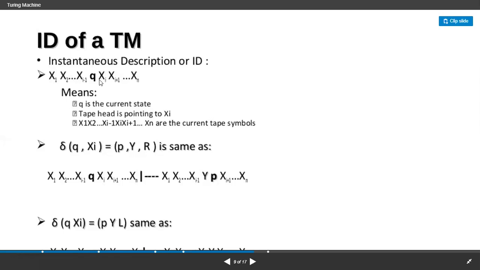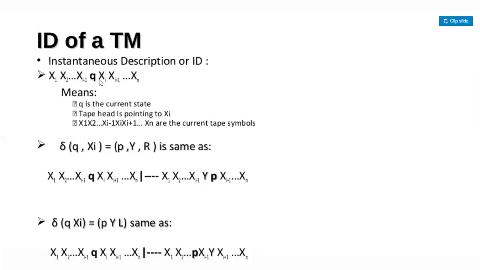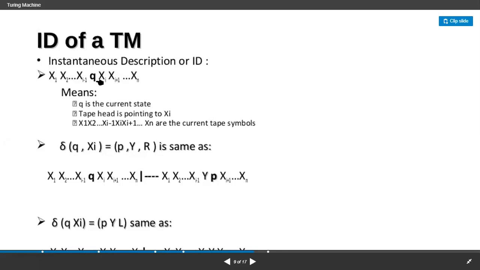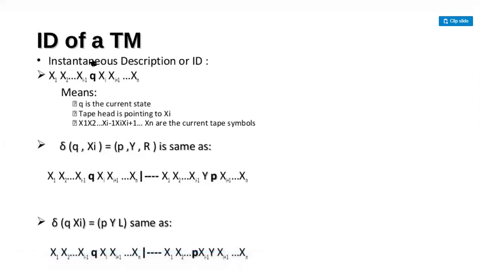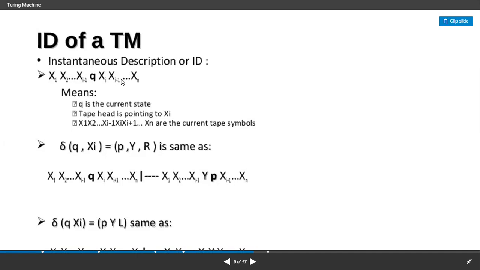Along with that, I have a move, whether to move left or right. Whatever input I read should be moved to the left, or should be moved to the right. That's the thing I need to do here in Turing machines.